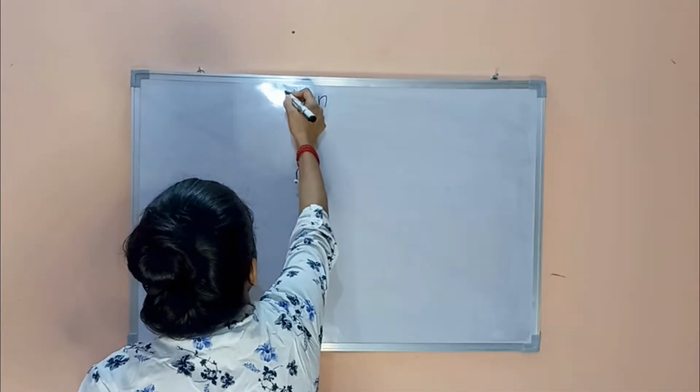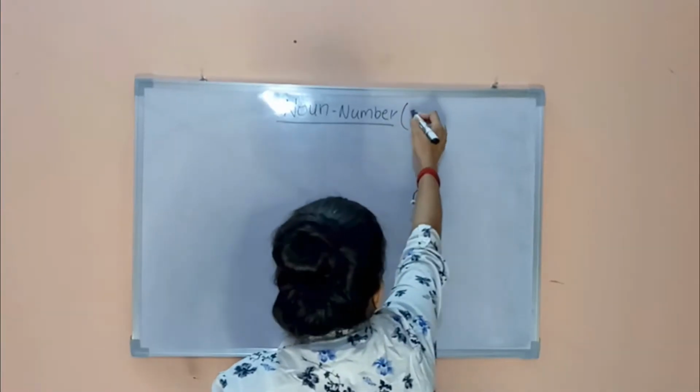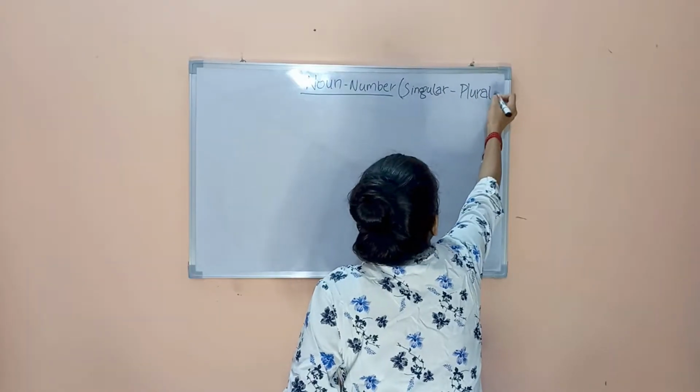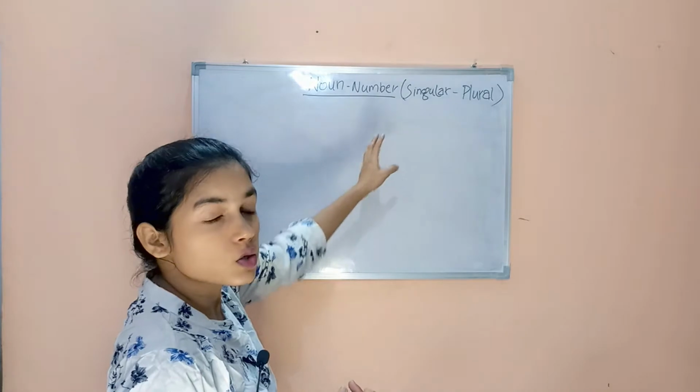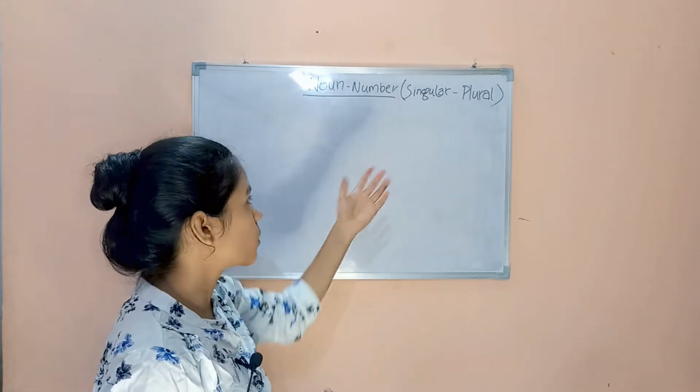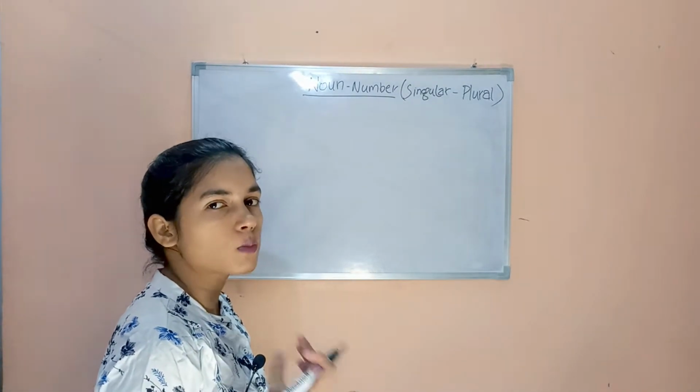Today we are going to study about singular and plural, how we change noun from singular to plural. And this is the first part, so let's get started. Noun number. Singular and plural. Whenever we talk about singular, singular means one. And when we talk about plural, plural means two or more than two.